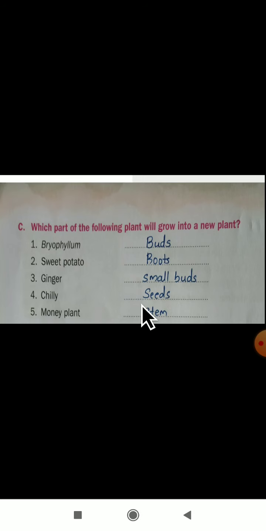Chili will grow with the help of seeds here. Money plant will grow with the help of the stem part here. Like this they have given some examples, and with which part they will grow, that we have to mention here. Okay, I have written here. What you have to do, you have to write this in a fair book.